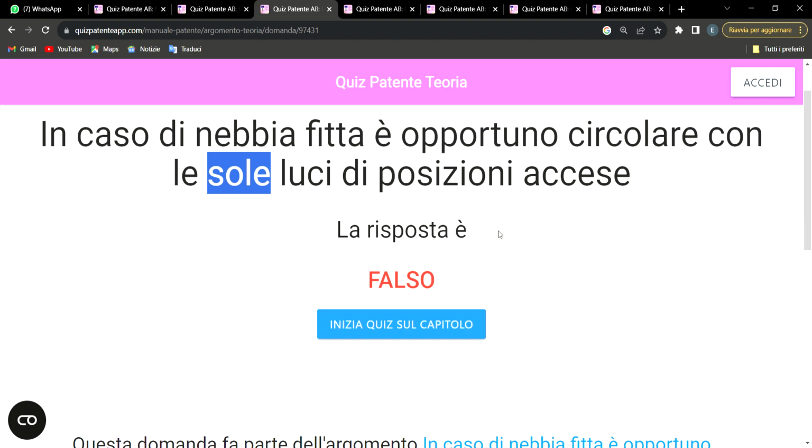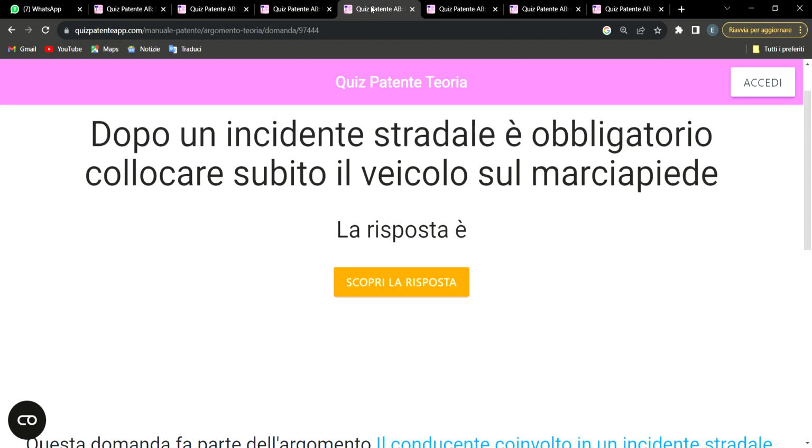So it's not true. When you are driving on a road with dew, you have to put on your headlight and your position light, the one in your back. So take note of that very question.